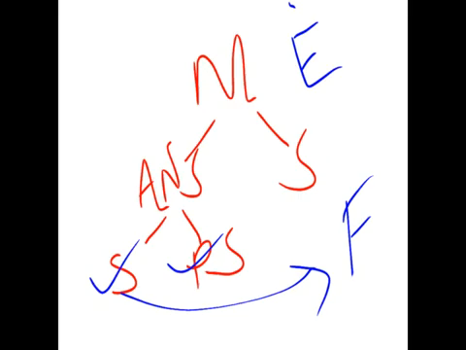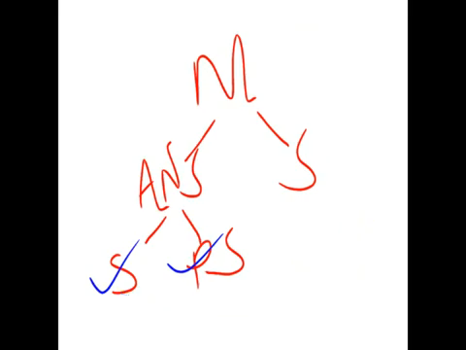Now the next part: what is the difference between the somatic nervous system and the autonomic nervous system? How are the impulses transferred in the somatic and how are the impulses transferred in the autonomic nervous system?